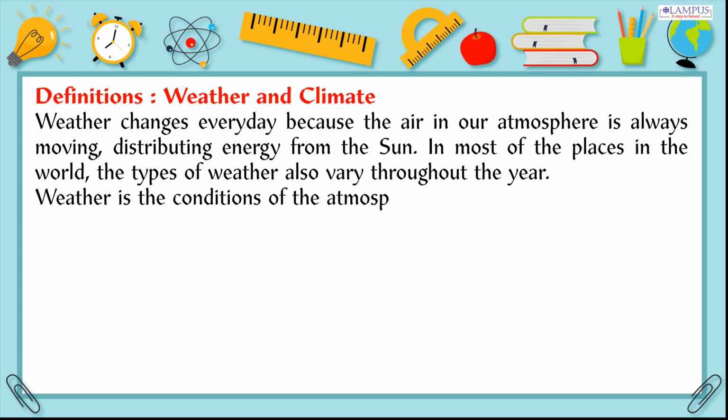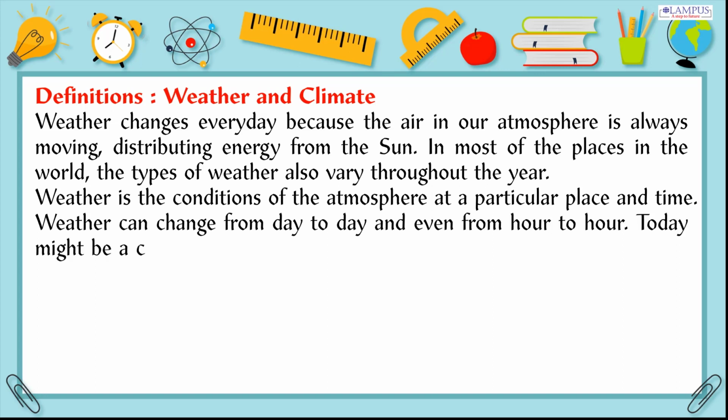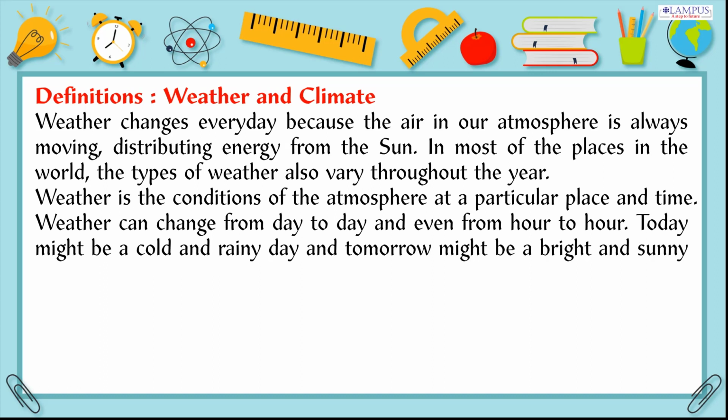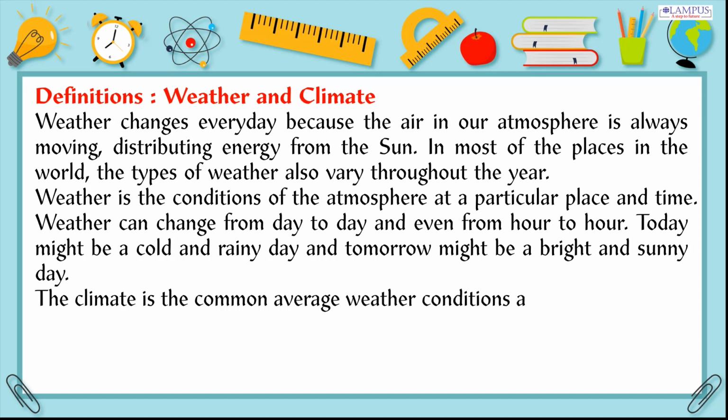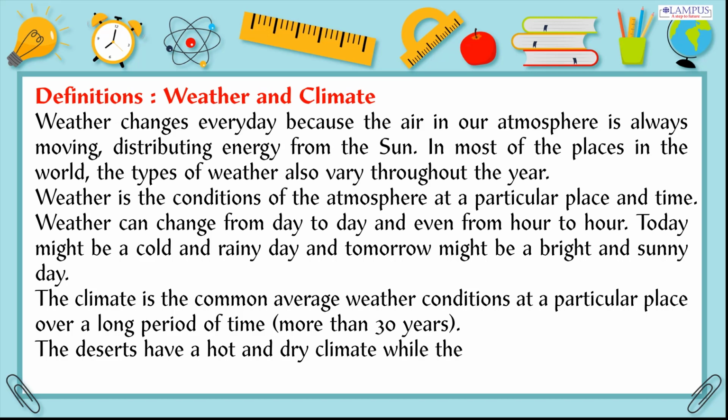Weather is the conditions of the atmosphere at a particular place and time. Weather can change from day to day and even from hour to hour. Today might be a cold and rainy day and tomorrow might be a bright and sunny day. The climate is the common average weather conditions at a particular place over a long period of time, more than 30 years. The deserts have a hot and dry climate while the Antarctic has a very cold and dry climate.